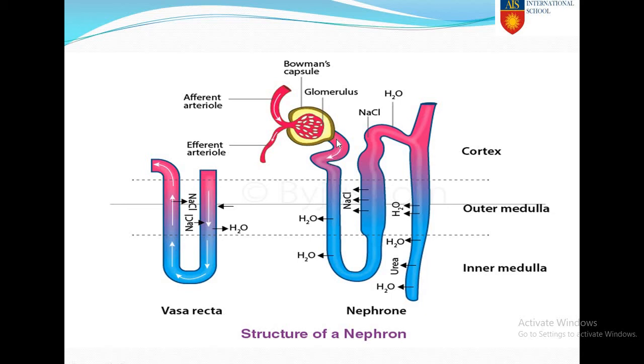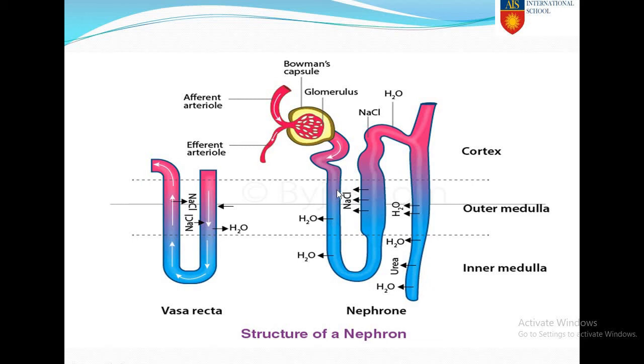You can see the arrow. This process is known as ultrafiltration or glomerular filtration. The hormones, proteins and enzymes are all suspended here. The filtrate goes into the region of the PCT.